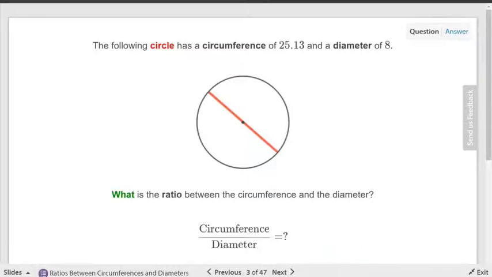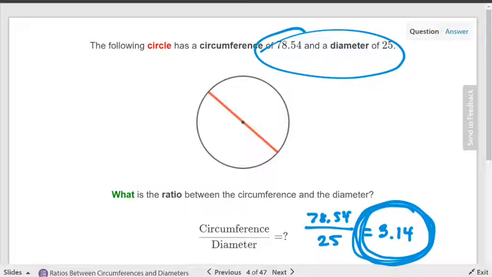All right, here we go. Let's look at another one. Don't call it out. I'm going to call on somebody for the answer. So it's a really special relationship. Anytime you divide any circumference by its diameter, the numbers, of course, have to come from the same circle.